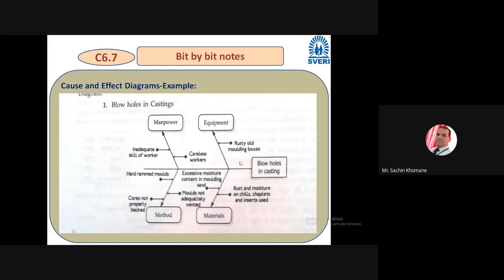Okay. So now I was talking about how in industry there may be any problem, and if you want to find out the root cause, what is the problem? Which department is making the mistake? And that mistake may be from any department. Maybe the design department may make a mistake, maybe the purchase department may make a mistake, or the production department may make a mistake, or anywhere, in any department.